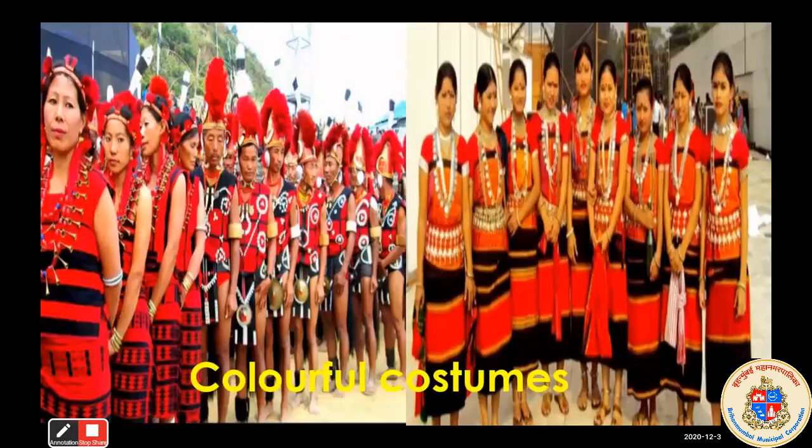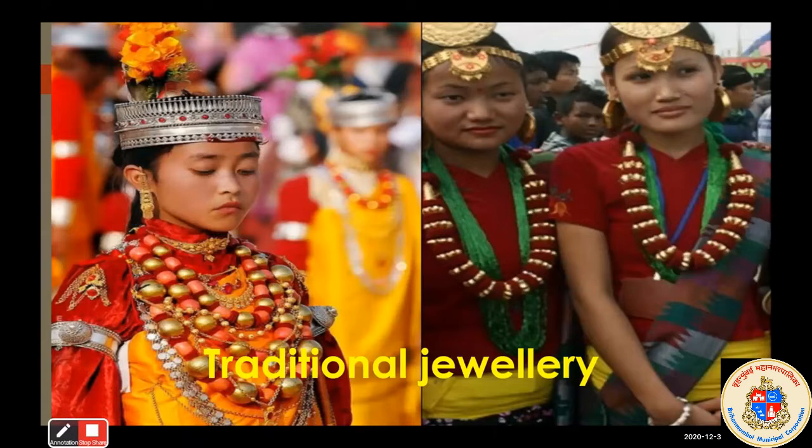After that, you can see here the colorful costumes. All the seven states are famous for their colorful costumes. They are different from other states. You can see here colorful costumes worn by the people of seven states. With the different costumes, they wear different traditional jewelry. You can see here the different beads, necklaces made up of different beads, crowns made up of metals, flowers. So these seven states are also famous for their traditional jewelry.